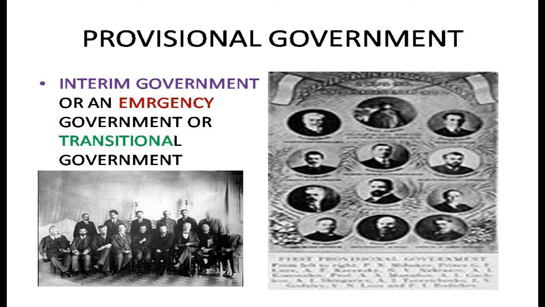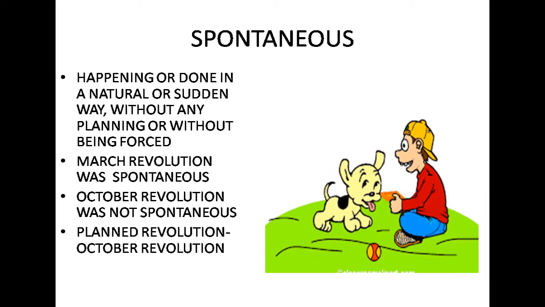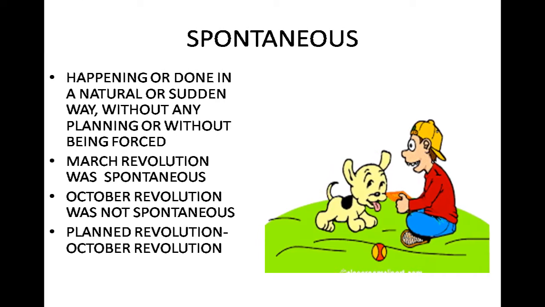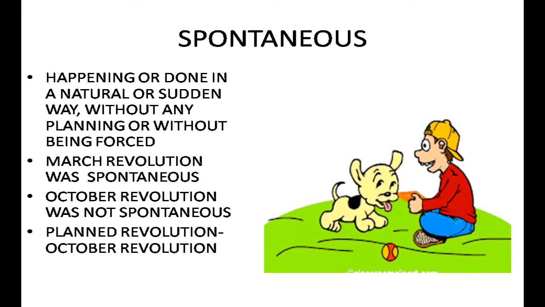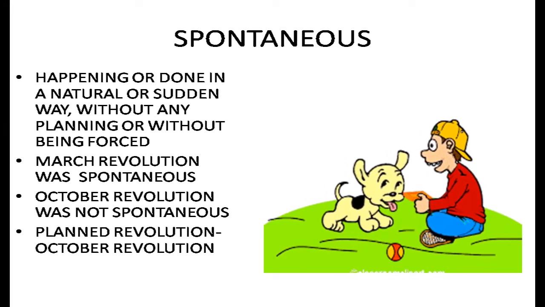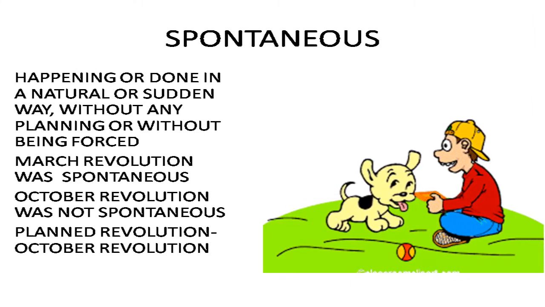Okay, getting me? So here are two things we need to keep in mind so that we can understand. The March revolution we call the spontaneous revolution, or the first phase of the revolution. No one planned for this. And the revolution which occurred in the month of October, we call that the planned revolution. Bolsheviks planned for that, the second phase of the revolution.